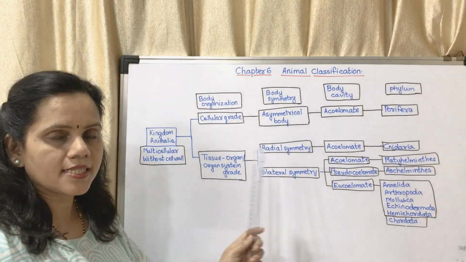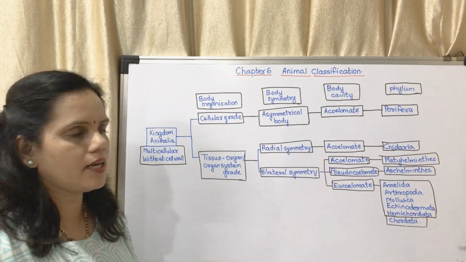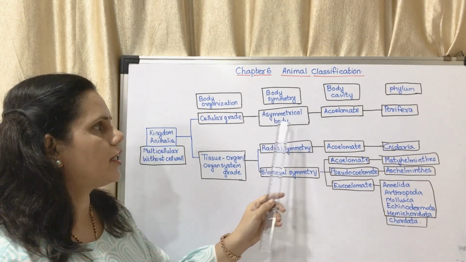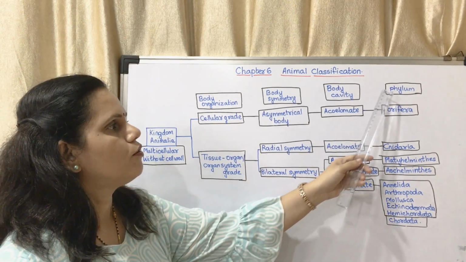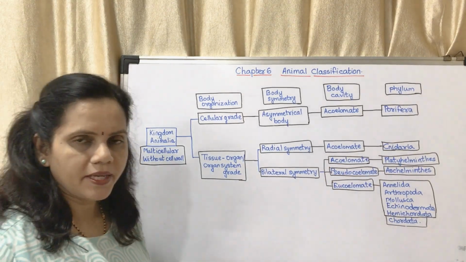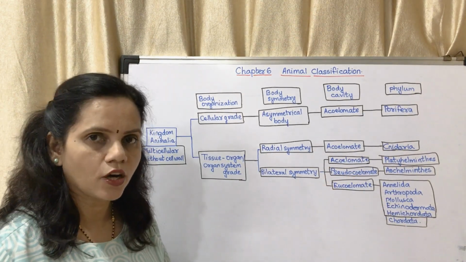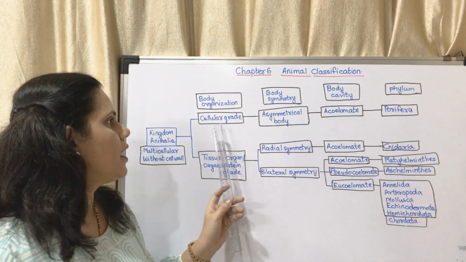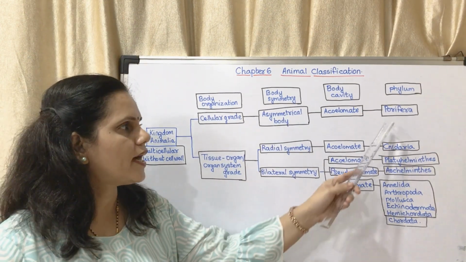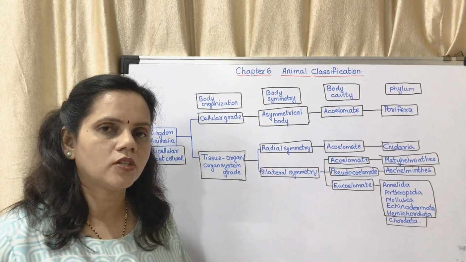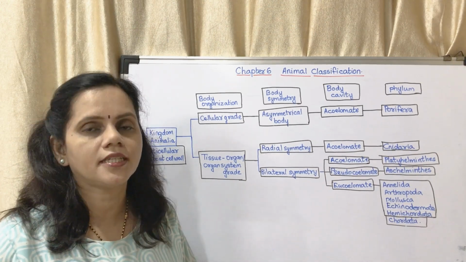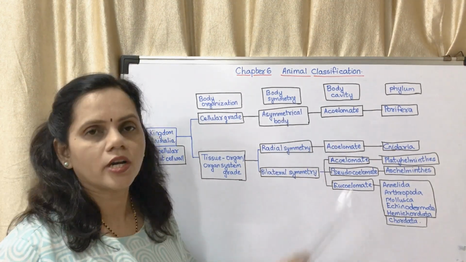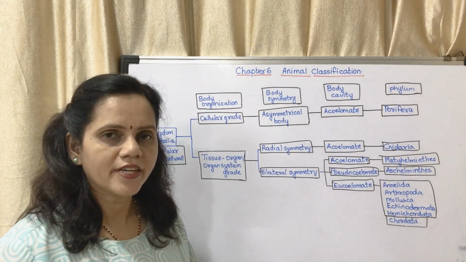So here this chart is about multicellular. So body organization, cellular grade, body symmetry, asymmetrical body, body cavity, acoelomate, phylum Porifera. Okay, that means phylum Porifera consists of organisms which are acoelomate, which are having asymmetrical body and which are of cellular grade. So phylum Porifera belong to all the organisms which are underdeveloped. That means they do not have a true coelom. Their body is asymmetrical and their body is of cellular grade.